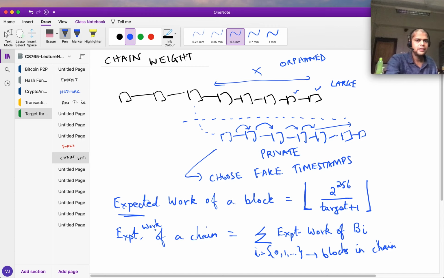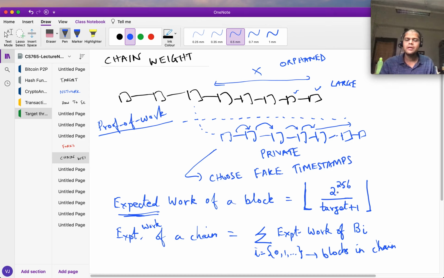Okay, so a very tricky situation, and we'll have to see what other attacks are possible, because a malicious person might try to do something else, right? This is just one attack, and in a real world situation, essentially any sort of attack is possible. But the good thing about proof of work is that it can't be faked. In fact, if somebody is able to find a hash of a block which is less than the target, on average he would actually have to spend an amount of work which is equal to this number.